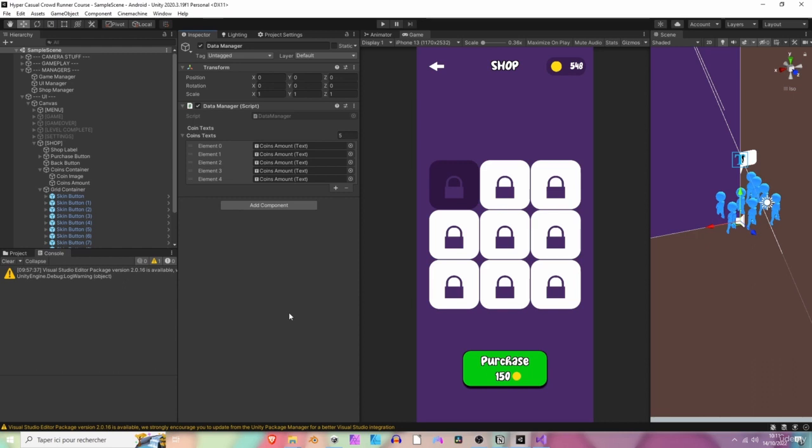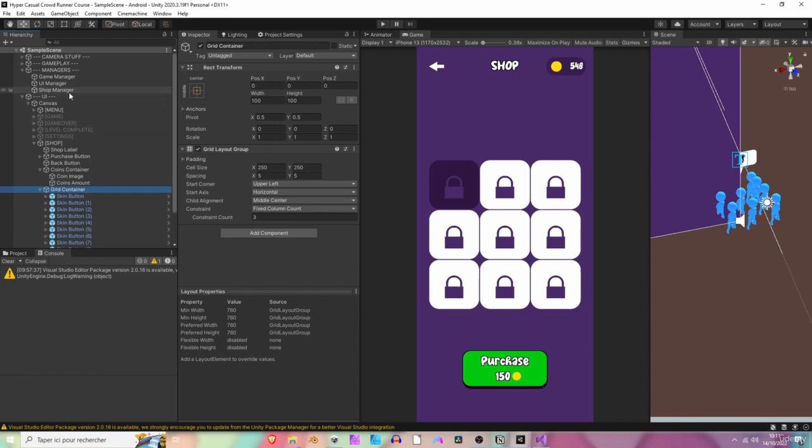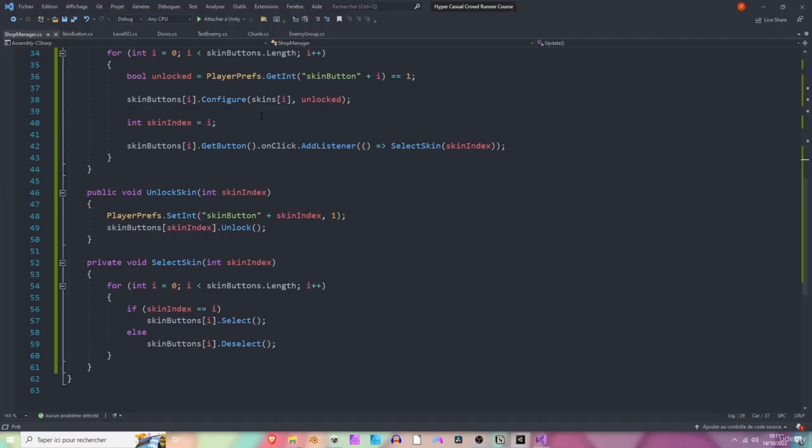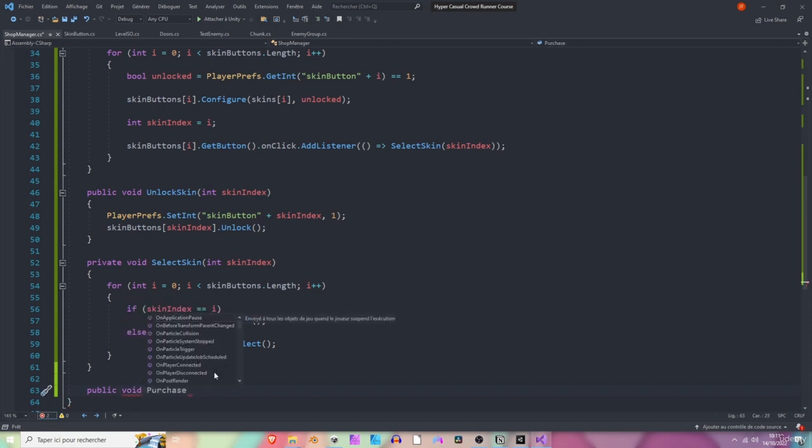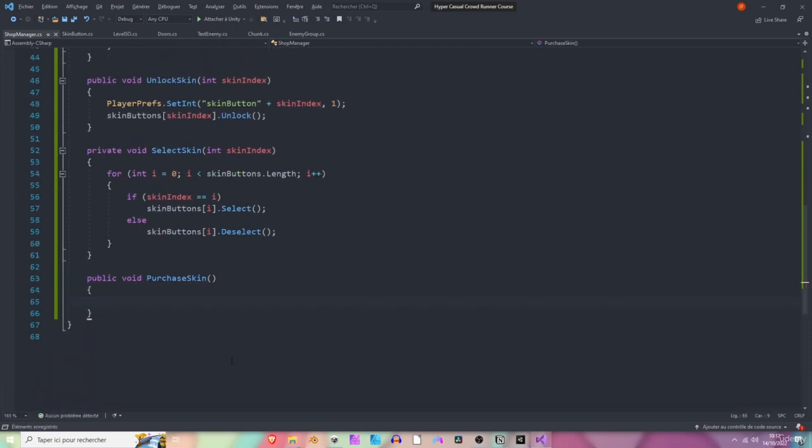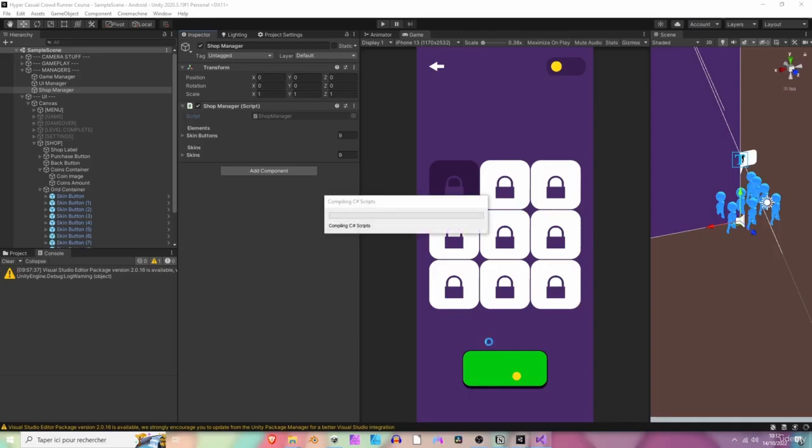Okay guys, welcome back. In this lesson, let's see how we can add the purchase capability to the button, of course. So let's do that. We are going to open the shop manager, so double click it, of course, and let's create a new public method because it's going to be called from the purchase button. Let's call it PurchaseSkin, like so. Basically, whenever the player presses this button, it's going to purchase a random skin, okay?